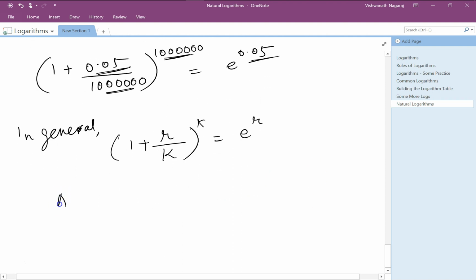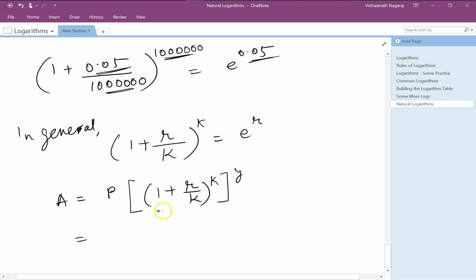So the final amount that we get after y number of years of compounding with a periodicity of k times a year is equal to the initial principal times 1 plus r by k to the power of k to the power of y.